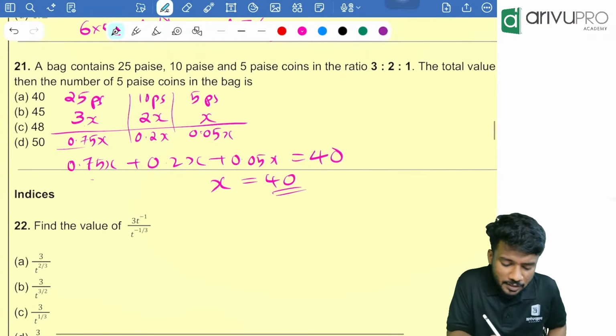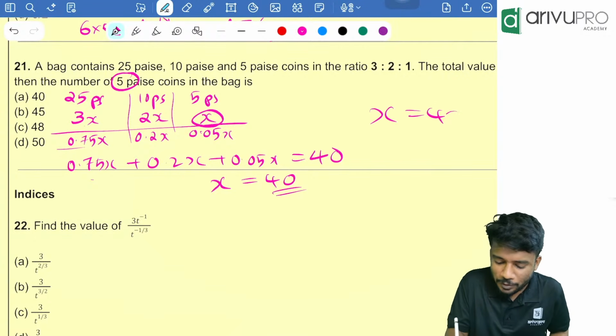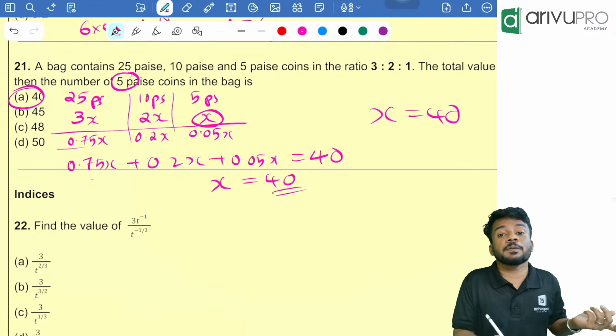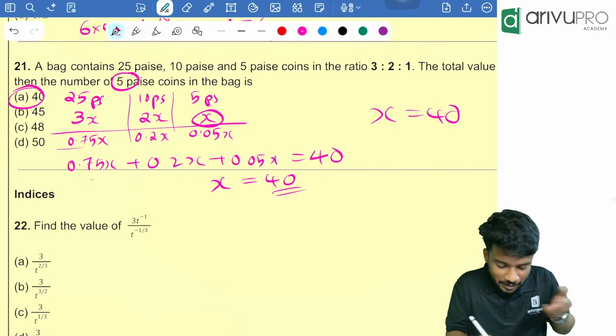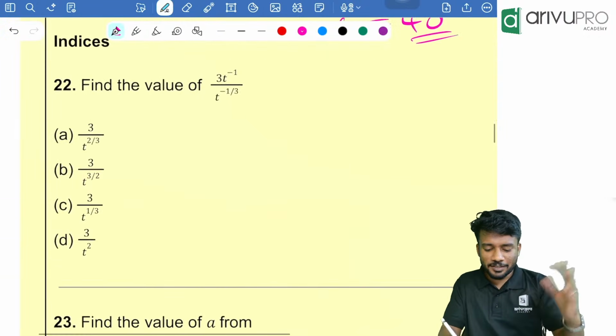Now the question is the number of 5 paise coins. Number of 5 paise coins is nothing but x. X is equal to 40. Option A is your answer. What if the question was number of 25 paise coins? 3 into 40. Number of 10 paise coins? 2 into 40. You got the answer. Next question, another repeated question.